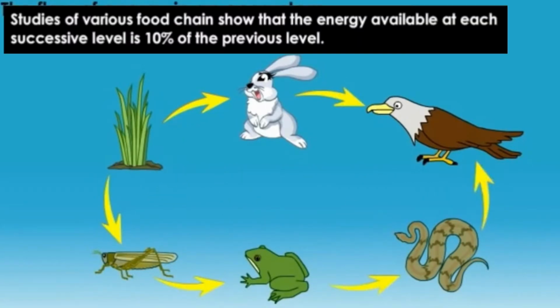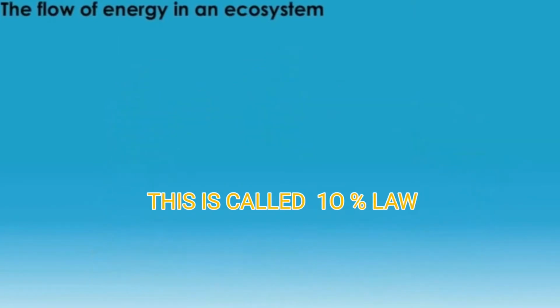Studies of various food chains show that the energy available at each successive level is 10% of the previous level. This is called the 10% law.